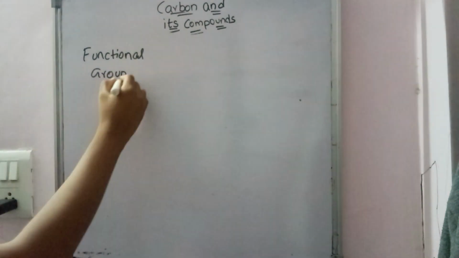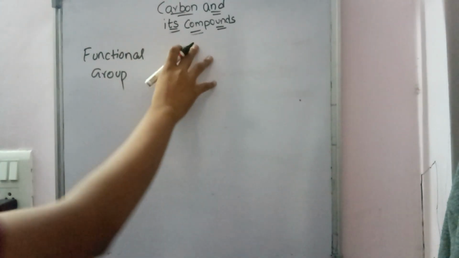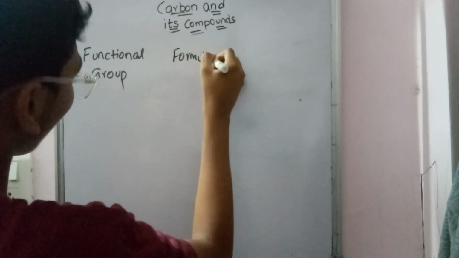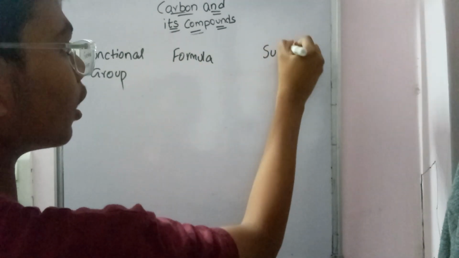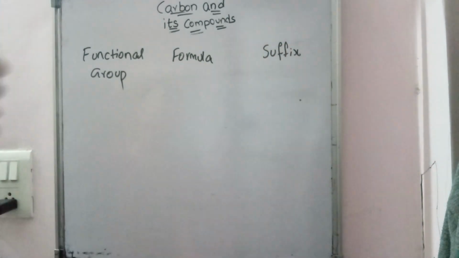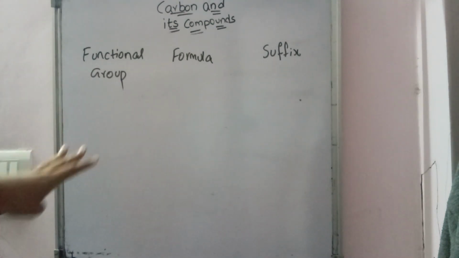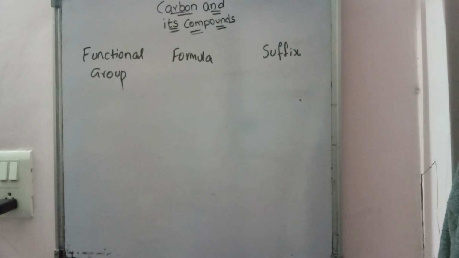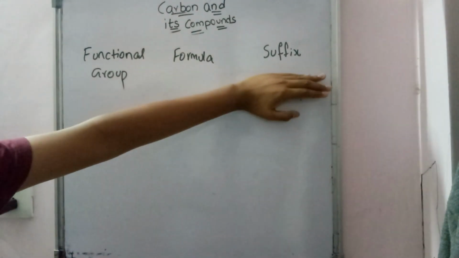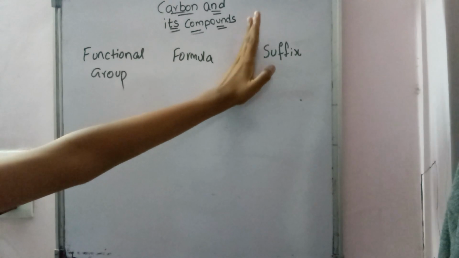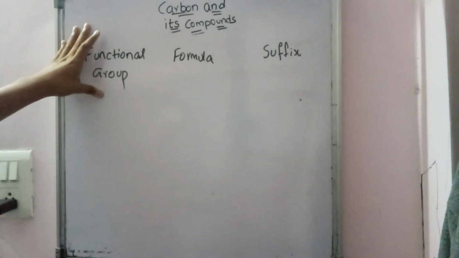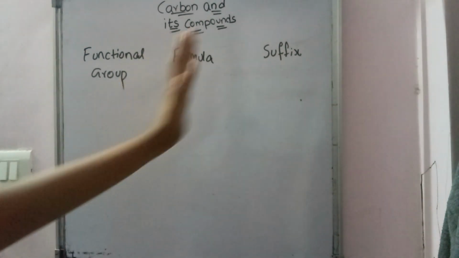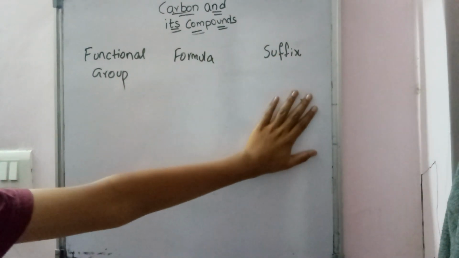First, functional group, and then we have here formula, and then suffix. We can just keep in mind about the suffix. I'll explain you very deeply about that suffix in a later video, in a later topic, because suffix comes under nomenclature, and whenever we add functional groups, the suffix will be different. So we'll just keep this aside and you just note it down.